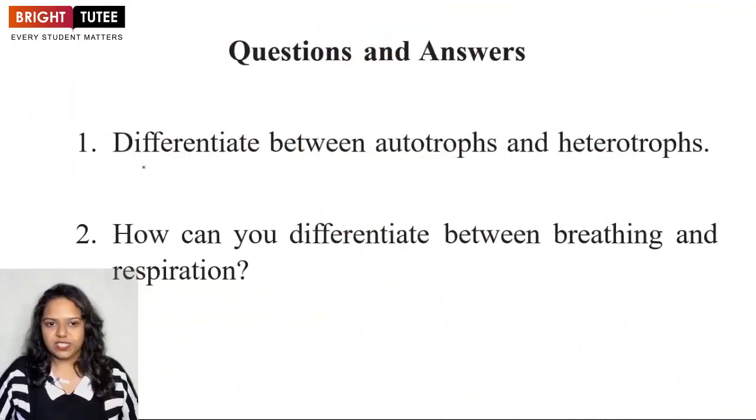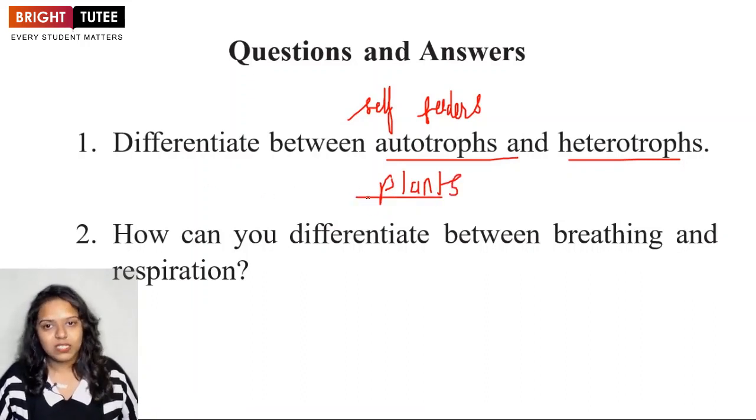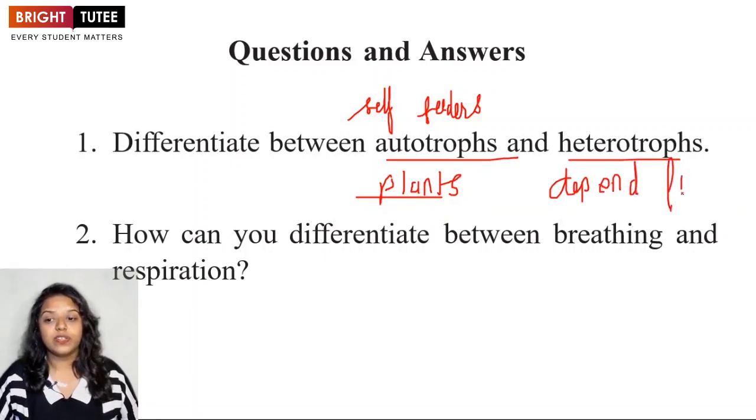The first question is: differentiate between autotrophs and heterotrophs. We know that autotrophs means self-feeders, those organisms which prepare their own food. For example, plants. So plants are autotrophs, they can prepare their own food, they don't depend on others. But if we talk about heterotrophs, they depend on other living organisms for their food. So, heterotrophs are animals like us who depend on other animals and plants for their food.